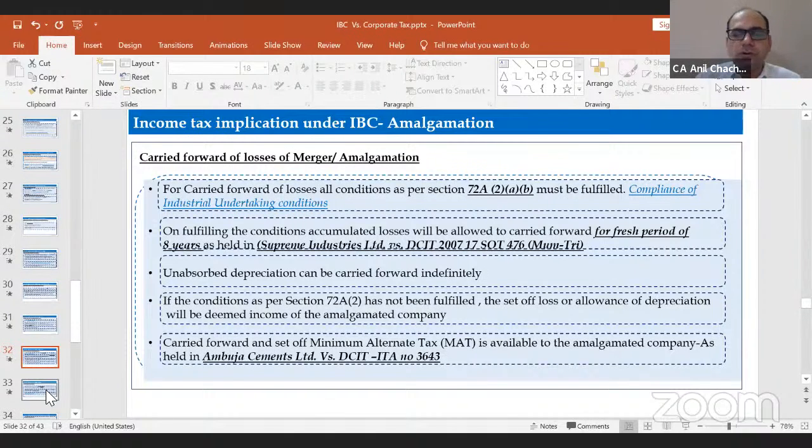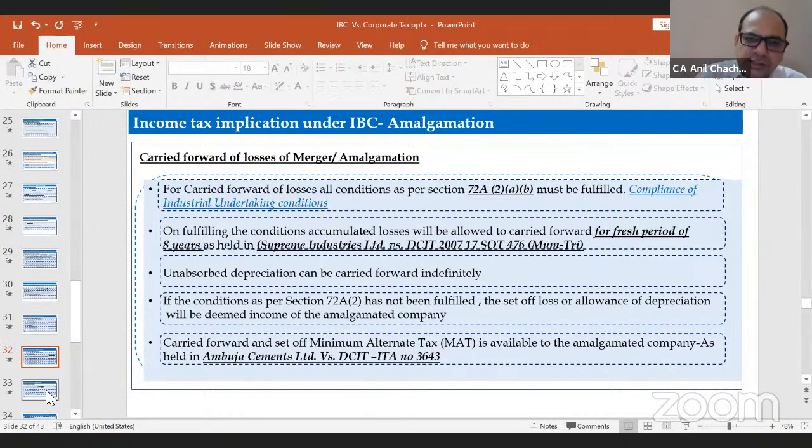So that means I'm not going to get the benefit of the carry forward of losses under the amalgamation part. That is something the government needs to decide: how the losses of the amalgamating company will be benefited by the amalgamated company. And there are some other conditions, like production capacity of 50%, the amalgamating company should have been running for 3 years, and the book value of assets needs to be held by the amalgamated company at 3/4 of book value of assets for at least 5 years.